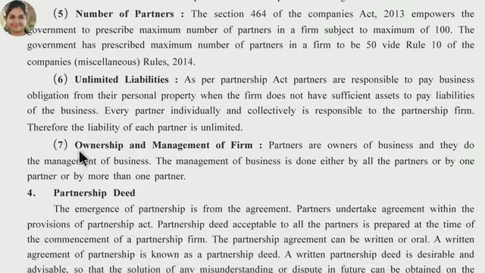And the last characteristic is ownership and management of the firm. Partners are owners of the business and they do the management of the business. The management of the business is done either by all the partners or by one partner or by more than one partner. Here, owners are also managers and managers are also owners. All the owners are not managers, but from them any one or more than one can administrate and run the business. Okay girls, there are a total of 7 characteristics.